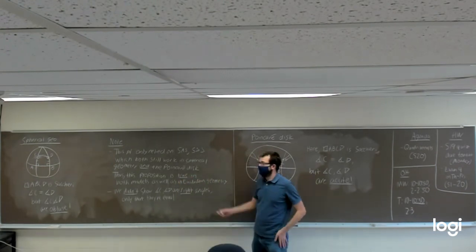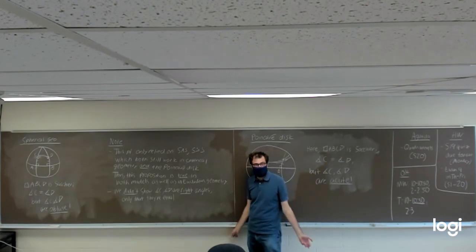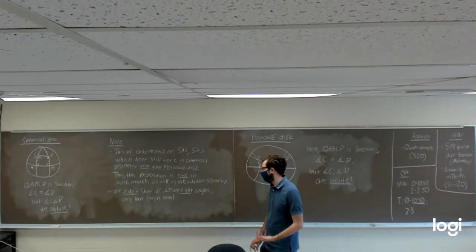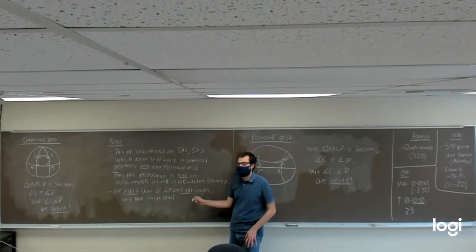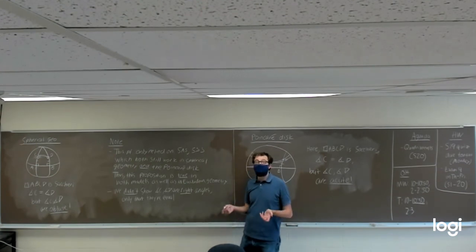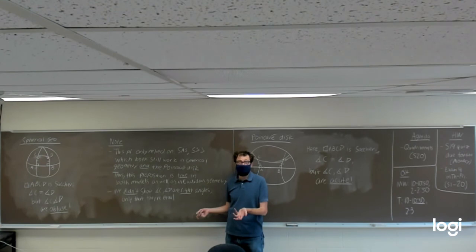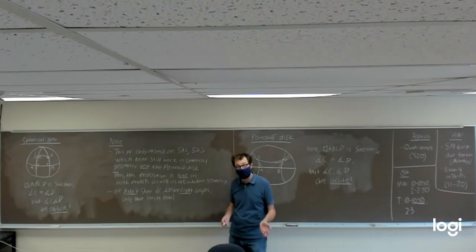So if we look at this note here, we showed that the summit angles in any Saccheri quadrilateral have to be equal, but that doesn't necessarily tell us they're right angles. They will be in Euclidean geometry, but in hyperbolic or elliptic geometry, the summit angles of a Saccheri quadrilateral do not have to be right angles. They'll be equal to each other, but will be equal as obtuse or acute angles.